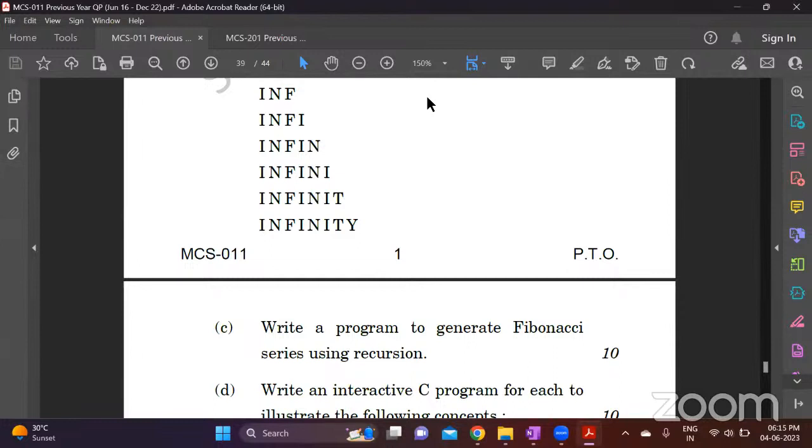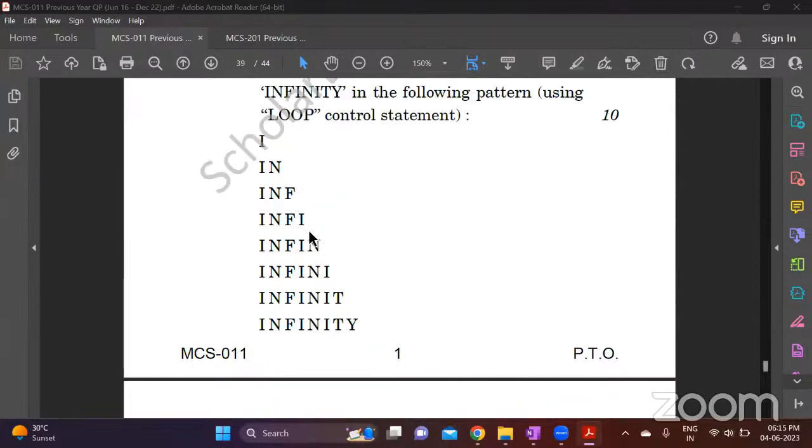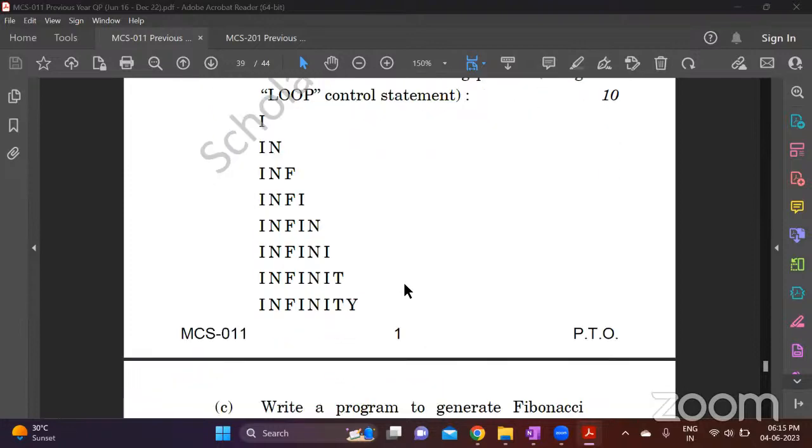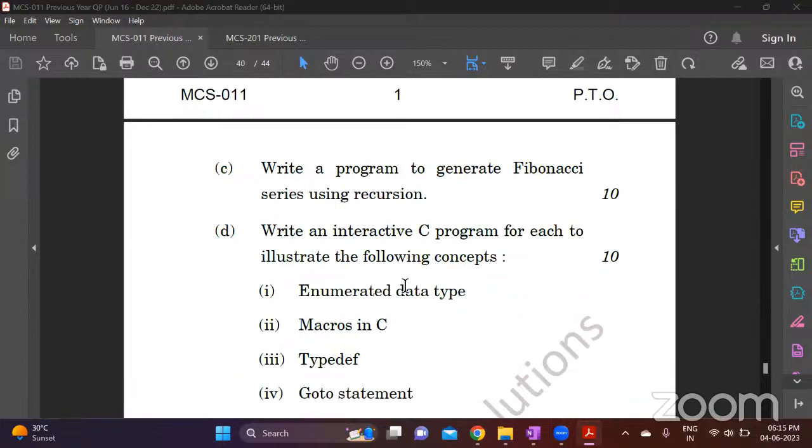No specific questions. One question related to printing program is always there. Okay. Printing triangle. This program will definitely be there. So make sure you learn this. Most of the questions are program-based questions only. So if you have learned programming well, you'll be able to write all these programs. And wherever they ask you algorithm, you have to just write it informally. That's it.